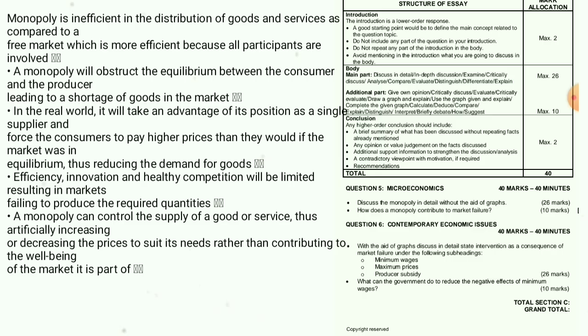Efficiency, innovation, and healthy competition will be limited, resulting in markets failing to produce the required qualities. A monopoly can control the supply of goods or services, thus artificially increasing and decreasing the prices to suit its needs rather than contributing to the well-being of the market it is part of.